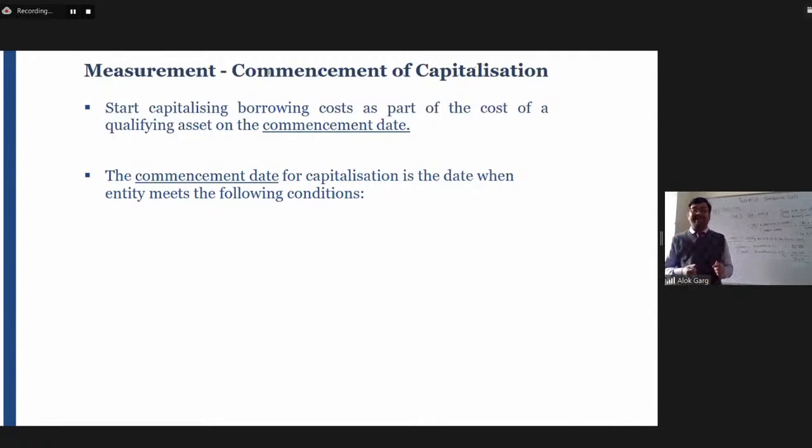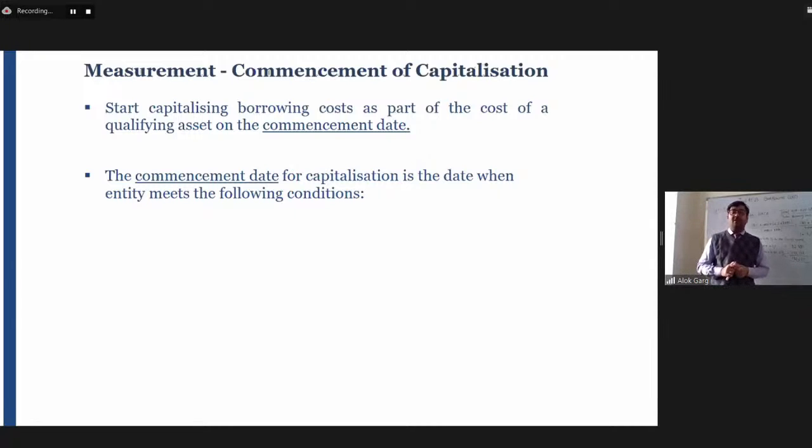Now the question arises, sir, from when is the borrowing cost required to be capitalized? For example, the company has taken a loan on 1st April 2001, but the asset under development has been acquired on 1st September 2001. The loan has been taken on 1st April 2001, and the asset has been acquired on 1st September 2001.